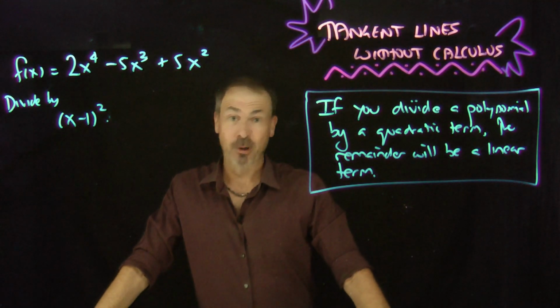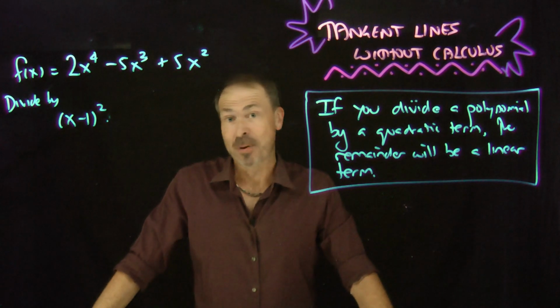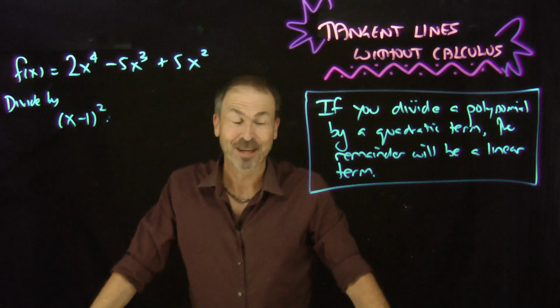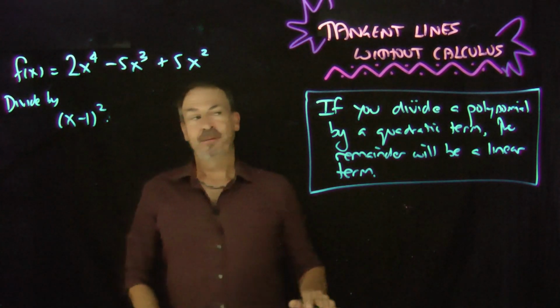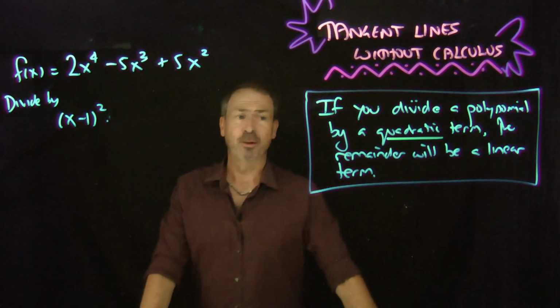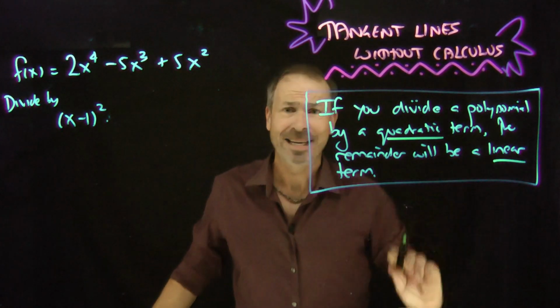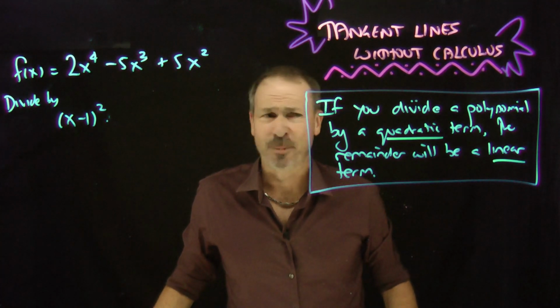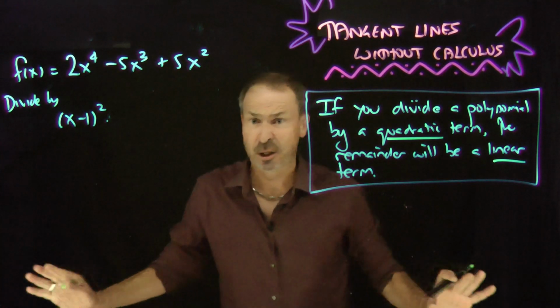Okay, since we'll be playing with polynomial algebra, let me spend a moment playing with polynomial algebra. Here's the key result we need. If you divide a polynomial by a quadratic term, then I claim the remainder you'll get will be a linear term. Oh, that's very abstract. What do I really mean by that? Well, the best thing is to do an example.